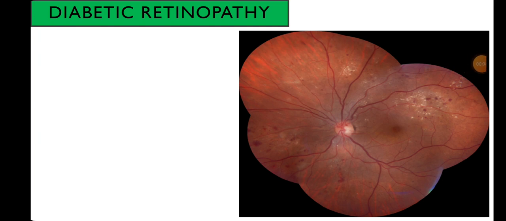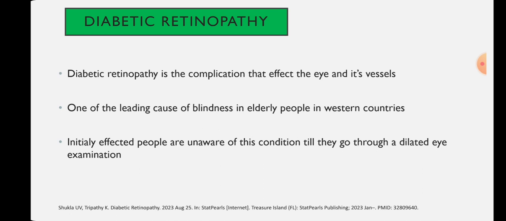So today in this video I will discuss diabetic retinopathy. Previously I discussed hypertensive retinopathy in one of the last videos, where I discussed how elevation of blood pressure leads to damage to your retina. Today I will discuss how elevation of the sugar level or glucose level, hyperglycemia, leads to damage to your retina. Okay, so high glucose level in your bloodstream is known as diabetes.